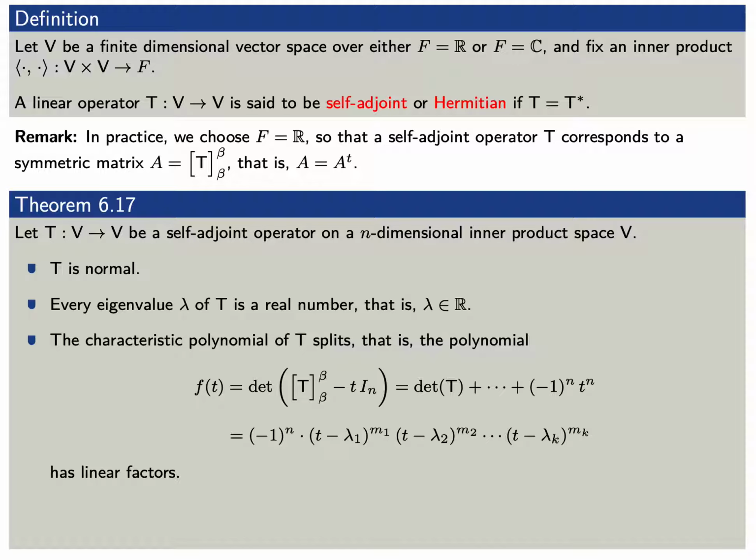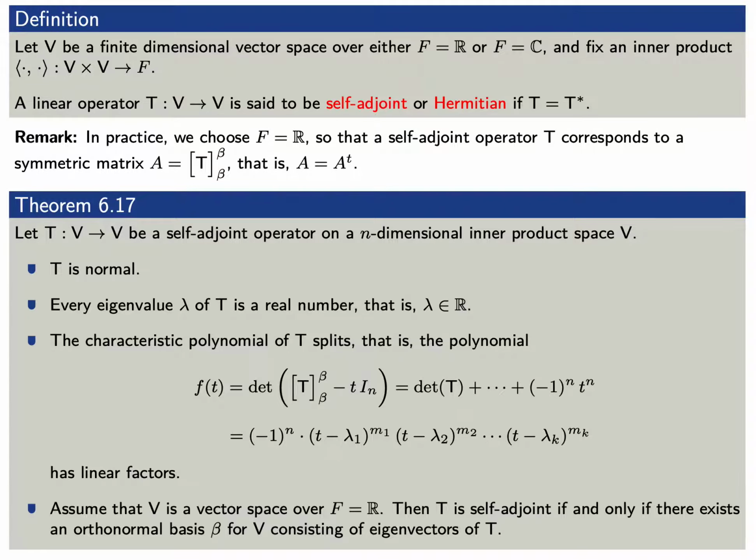Third, the characteristic polynomial of T splits. That is, f of T is equal to plus or minus T minus lambda 1 to some multiplicity m1 times T minus lambda 2 to a multiplicity m2, and so forth. And finally, assume that V is a vector space over the real numbers.